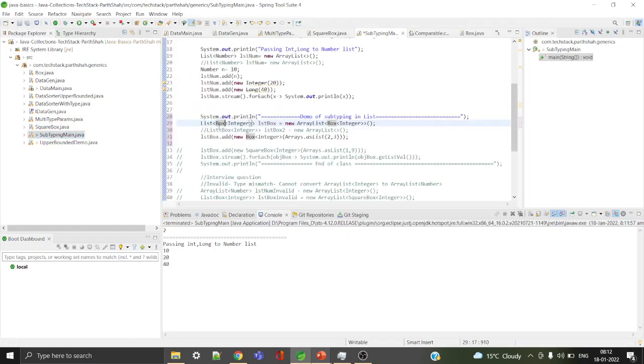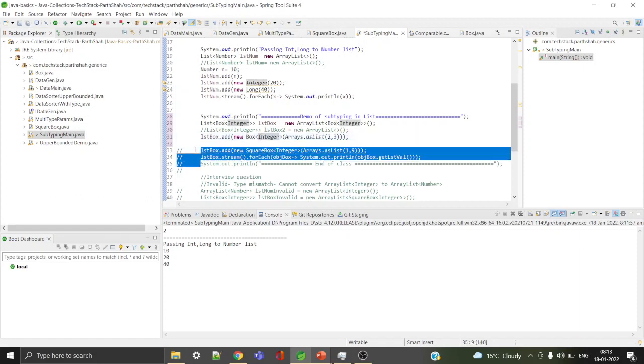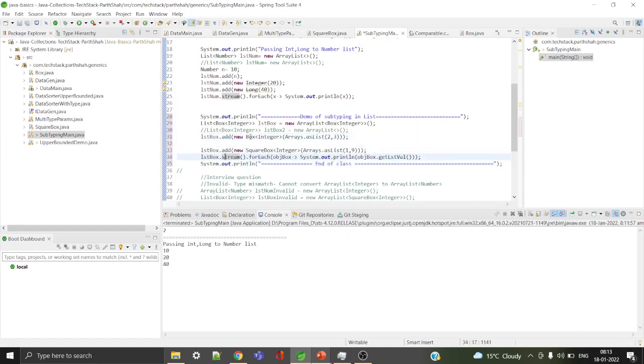So in subtyping I created a list with Box of Integer. Now I can put any object whose type is Box, or I can have any object which is of SquareBox. So here I put the first Box and then I put a SquareBox value, so it will take any compatible types. Box is a compatible type, so this is the object of Box and this is the object of SquareBox, both are compatible, and then I just print it, so it will work fine.